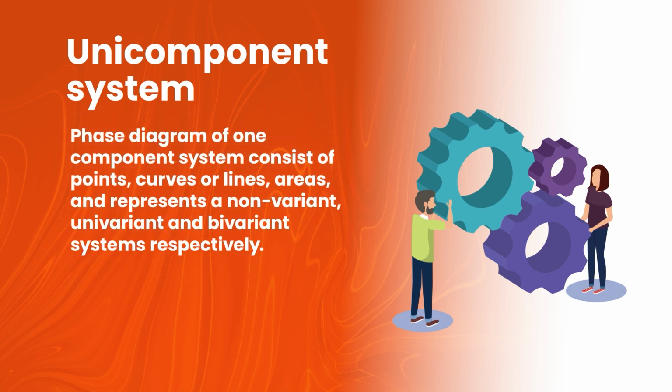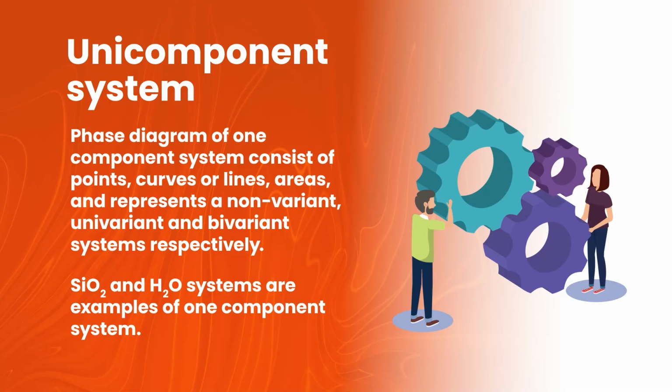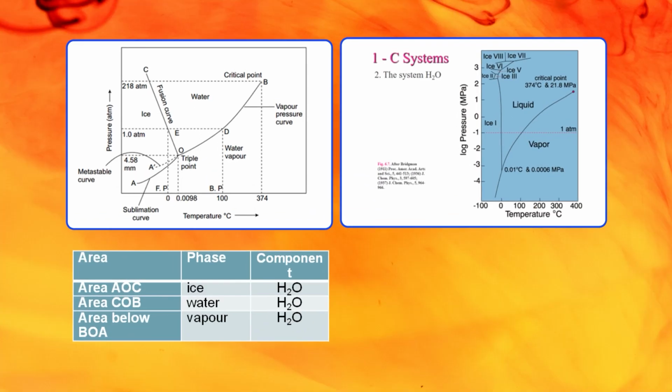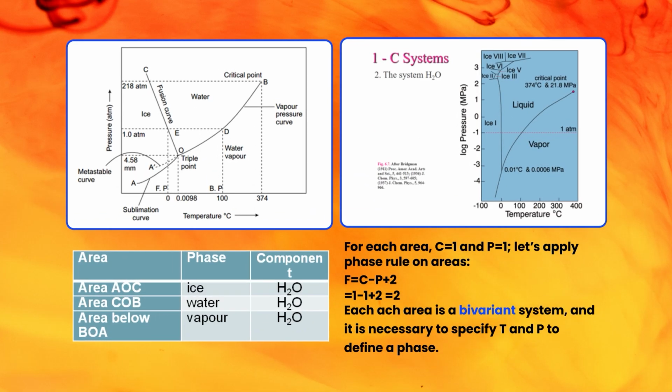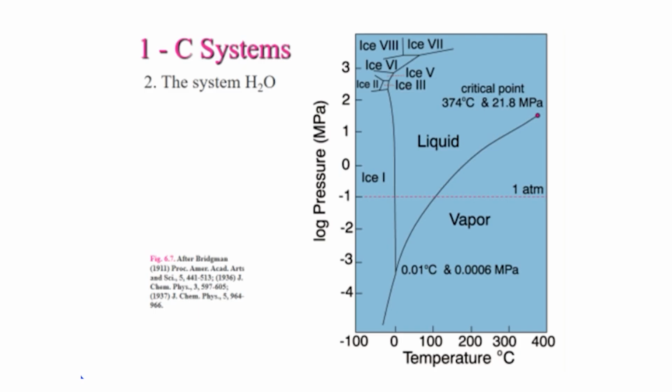The phase diagram of a one component system consists of points, curves, lines and areas, and represents non-variant, univariant and bivariant systems respectively. SiO2 and H2O systems are examples of one component systems. Here I am showing this one component system. You can see the area, phase and composition in the diagram. On my left hand side there is the water, vapor, ice system shown here, and on my right hand side the same is shown here.